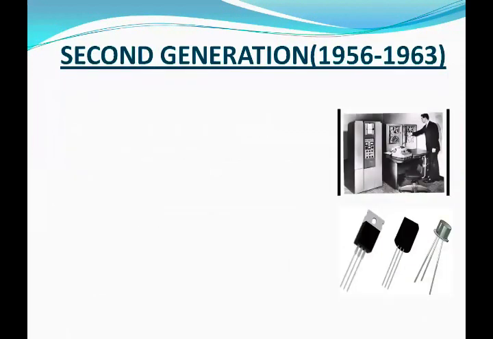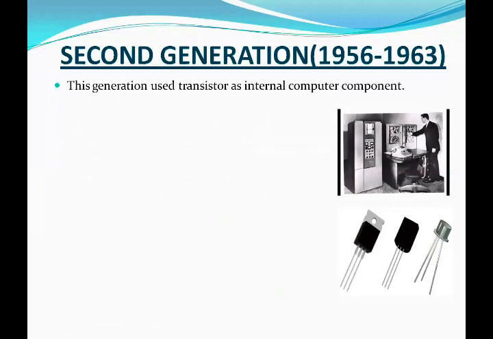Now, second generation. Duration of second generation is 1956 to 1963. This generation used the transistor as an internal computer component. What is a transistor?